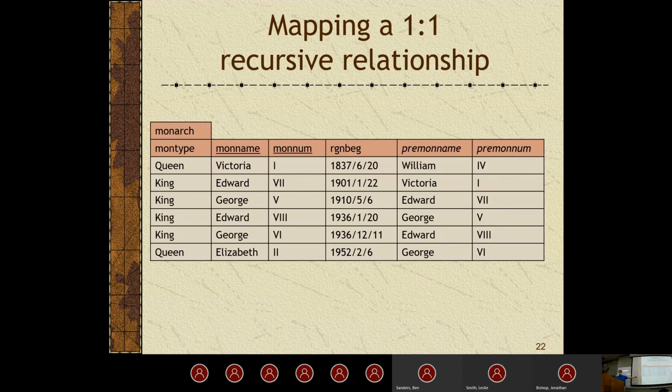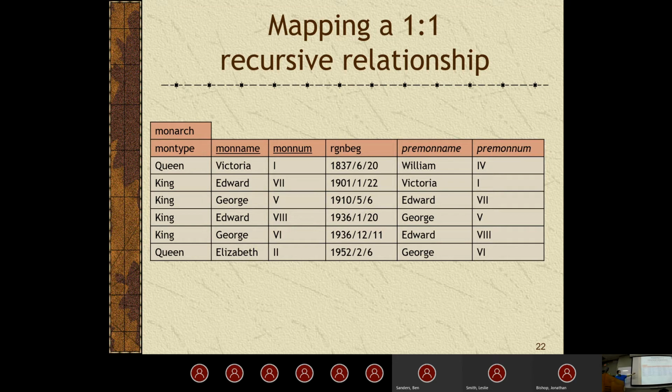So what we see here is we can actually add in these two variables, pre-monarch name and pre-monarch number, to have as calculated variables. So in this case, we have all the information from the data model, plus we add on these two additional attributes that we define as we go. That's why they're italicized here.